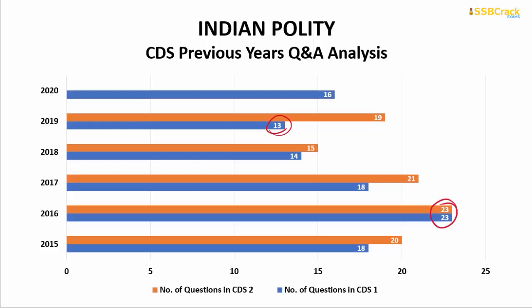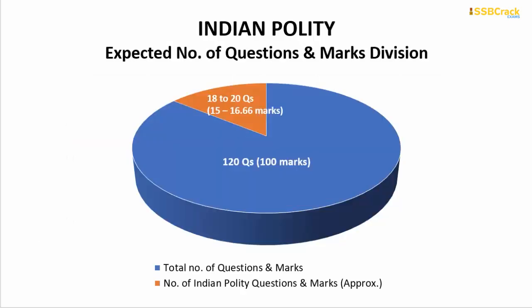If you can see, the trend regarding Indian polity is very specific and very strategic. So going through the average number of questions, I can say that you can expect around 18 to 20 questions in the coming CDS 2 2020 paper, and scoring all of these questions correctly, you can score around 15 to 16.66 marks out of the 100 marks in the polity section.